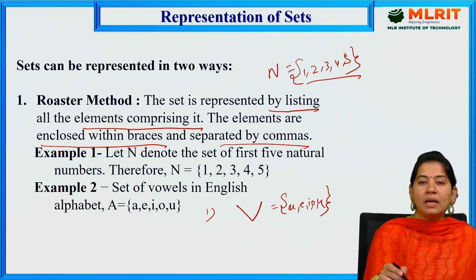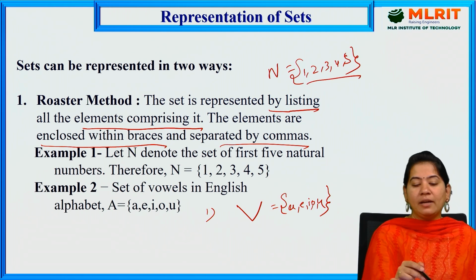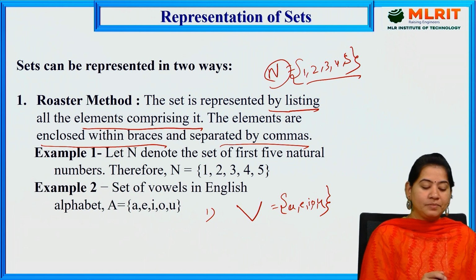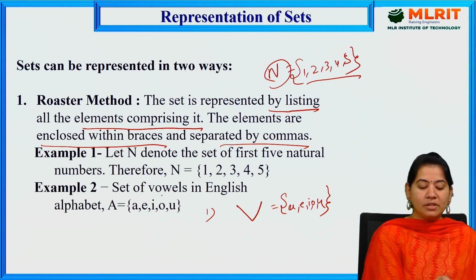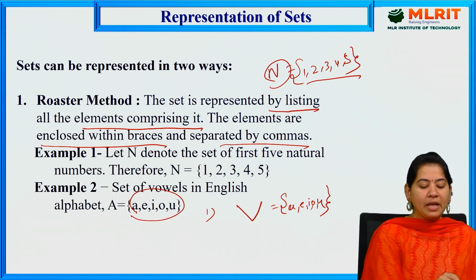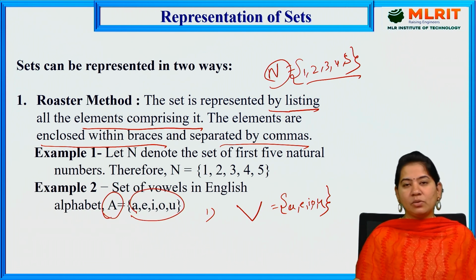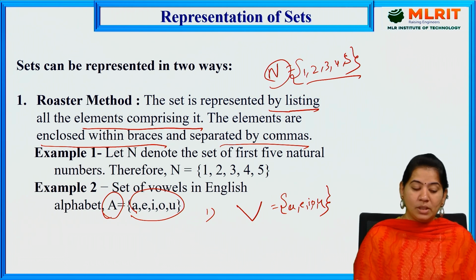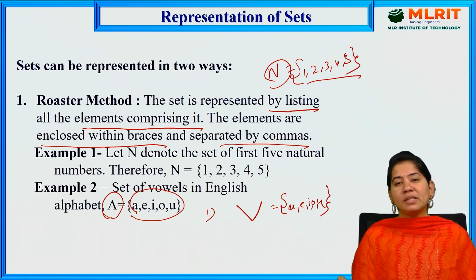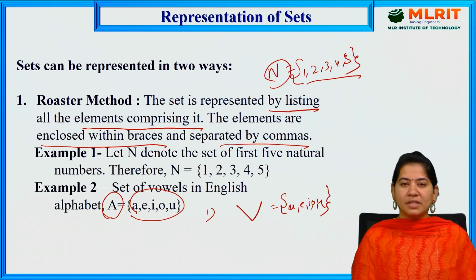These are the elements of the set N and I am representing the set with capital letter N. Like the set of vowels in English alphabets, just now I said, A is equal to A, E, I, O, U. These are the elements and this is the main set, which I am representing with capital letter A for vowels. So in the roster method, the elements are always represented within the flower braces and separated by commas.